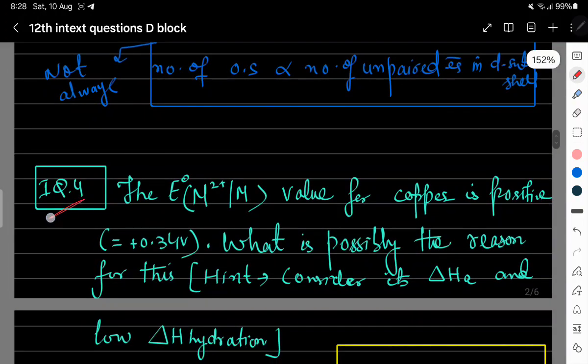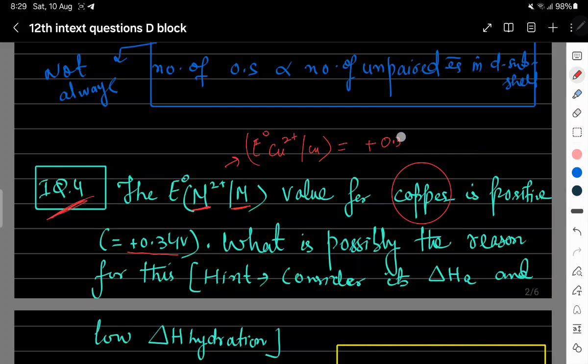Now the next question, in-text question 4: the standard electrode potential of the metal ion when it gets converted into solid metal, the value for copper is positive, and this is given as +0.34 volt. It is in this way: the standard electrode potential of copper 2+ to copper, its SRP is given as +0.34 volt. What is possibly the reason for this positive SRP?